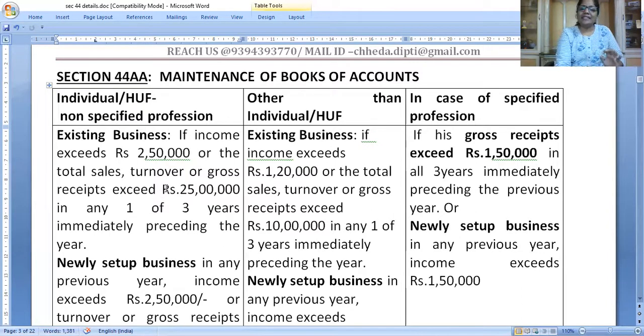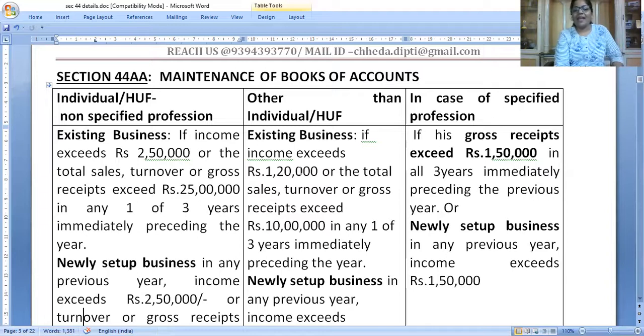So for existing business, for individual and HUF, income exceeding 2,50,000 or turnover exceeding 25 lakhs, they have to maintain the books of accounts. What about a new business? This is my first year. Should I maintain or not? If I expect that my income will exceed 2,50,000 or my turnover or gross receipts will exceed 25 lakhs, the word 'likely' is used, then we should maintain the books.